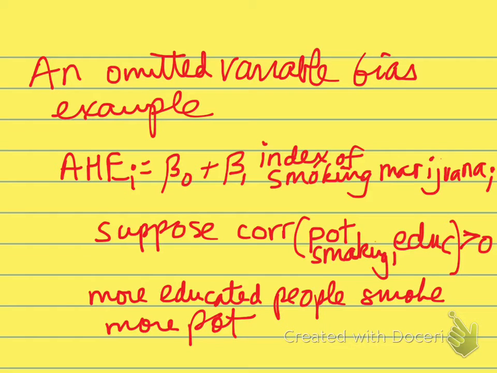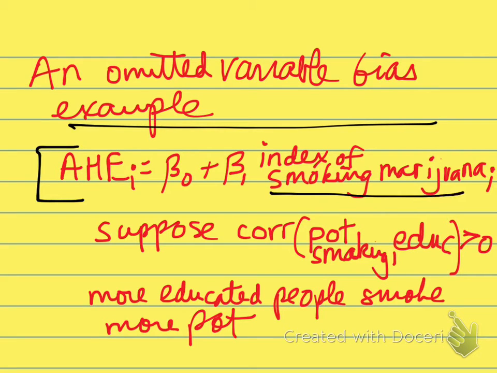Let's go through a short example of omitted variable bias and see how it works. So a reminder from chapter 6. Let's imagine that we're interested in estimating this relationship. Average hourly earnings is a function of how much people smoke marijuana, how much people smoke pot.